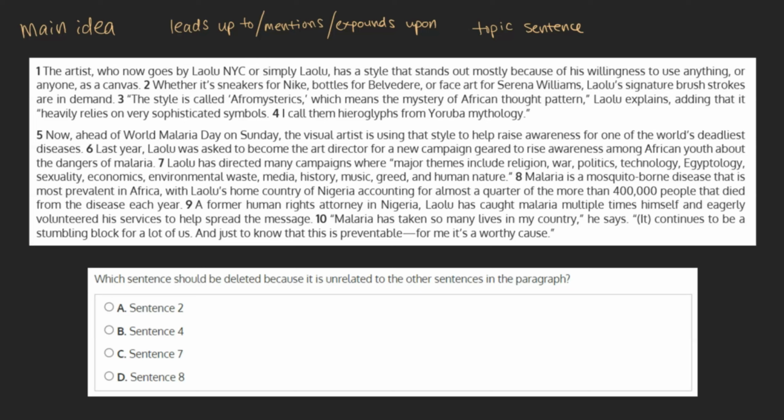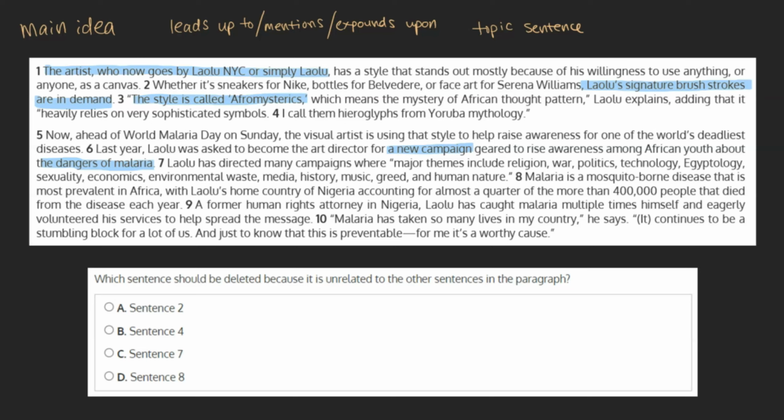With that in mind, let's try and identify the main idea of this passage. We see the first sentence immediately introduce Laulu, with the rest of the paragraph describing his impact and some of the process behind his work. The second paragraph focuses specifically on the current campaign, fighting malaria, and supplies some background information on what malaria is and why it's important to raise awareness. With this in mind, let's go through our choices and see if they contribute to or detract from our main idea.